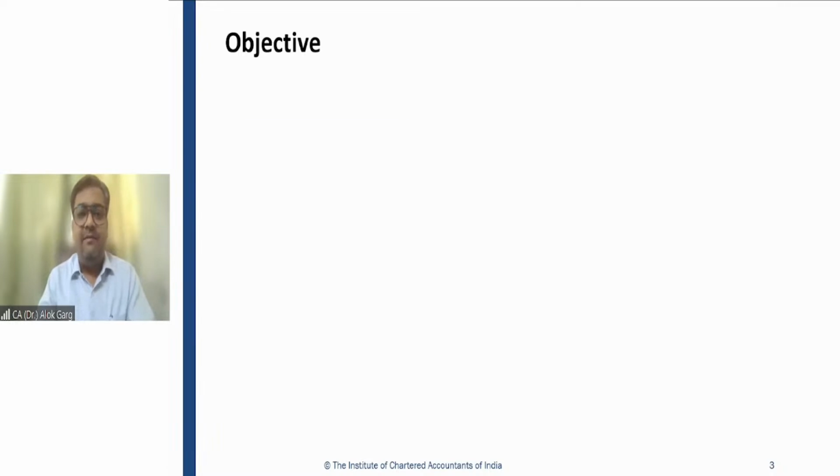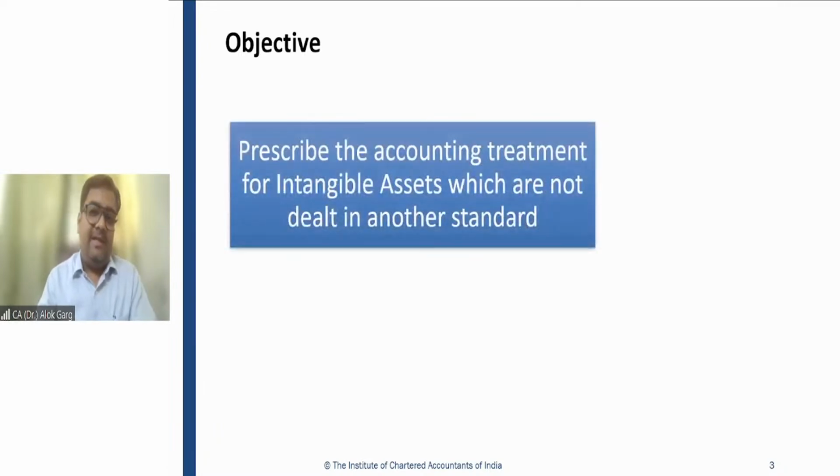Coming to the objective, as I told you, the title is intangible asset. It prescribes the accounting treatment for intangible assets which are not dealt with in another standard. Friends, when I'm using the word intangible, what do you understand by intangible?